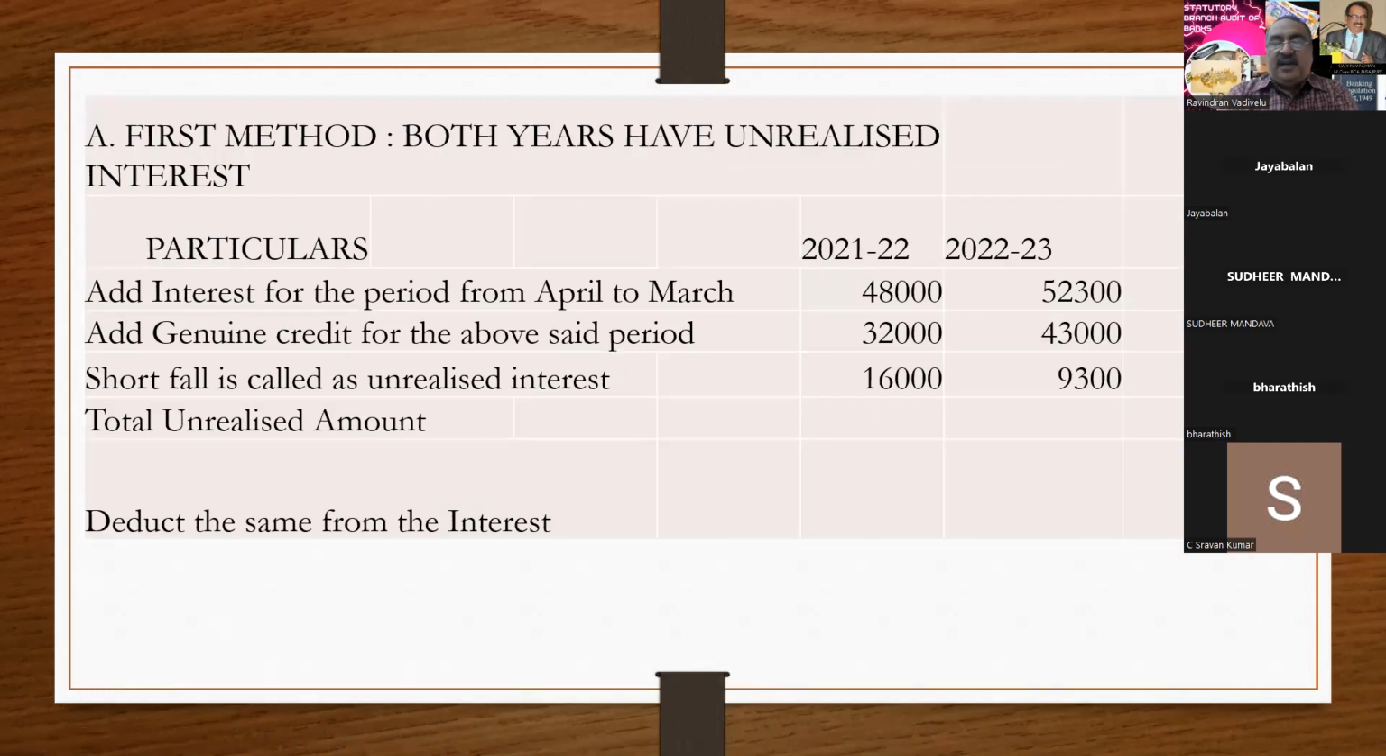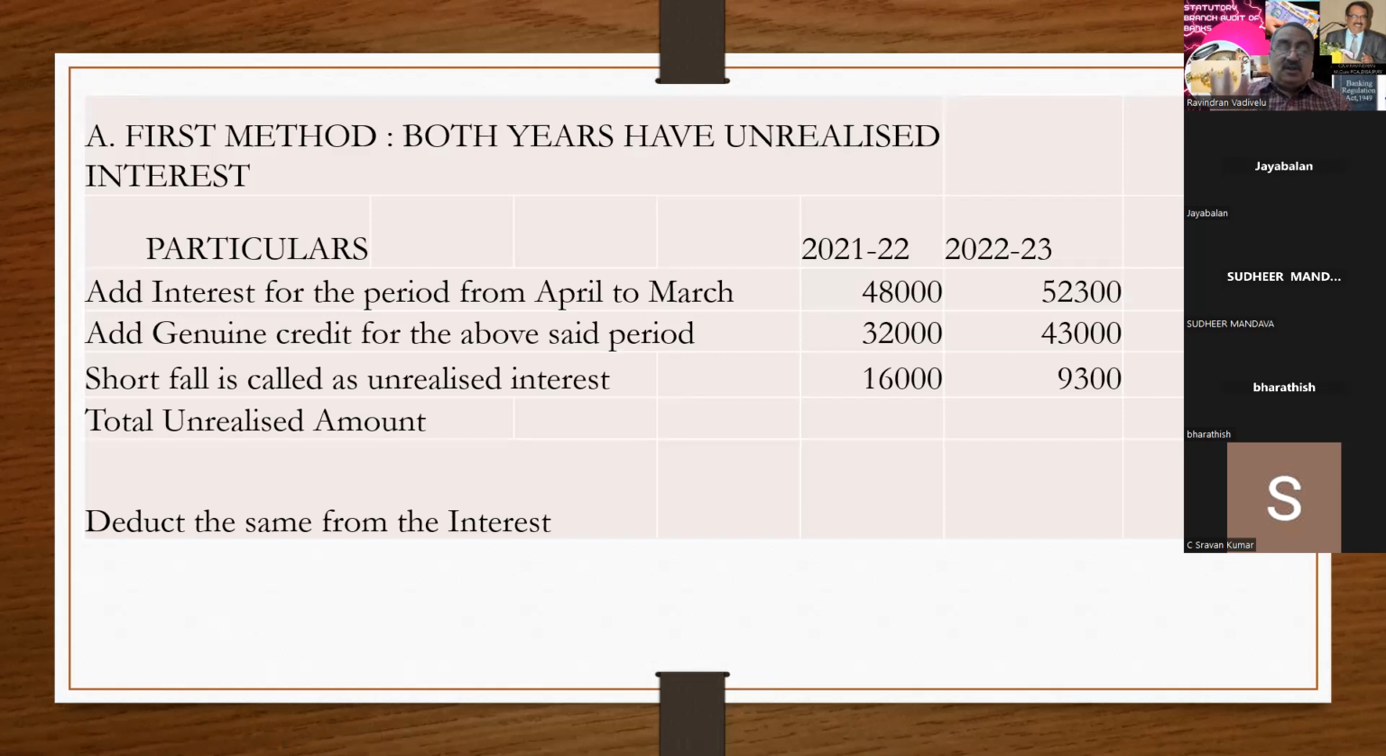There are 3 methods of unrealized interest. That means you have to eliminate the unrealized interest from the account because that is not the real profit. It is not a profit. But bankers thought that it is a profit. So you have to remove the profit.